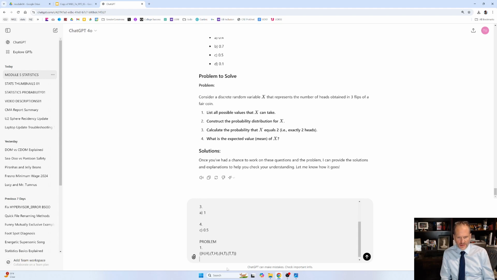This is like me learning statistics. Construct the probability distribution for x. So we have 3 flips of a fair coin. That's a really good question. So for the probability distribution, I have to think about this: it's 3 flips.